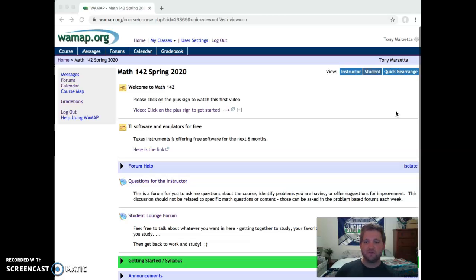Okay, so first thing to note here is most of the class is going to be run through WallMap. It won't really be run through Canvas at all. Pretty much all of the course material you'll be able to find here through WallMap. You can still message me through Canvas. You can still message my Wacom email. But as for the material of the class, it'll always be here on WallMap.